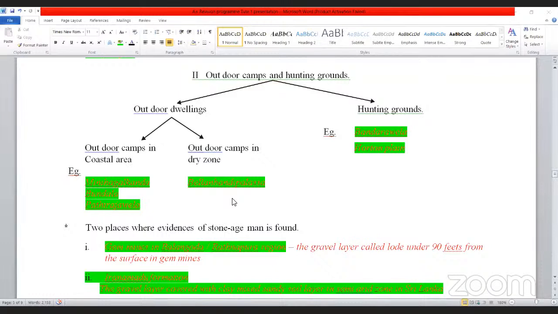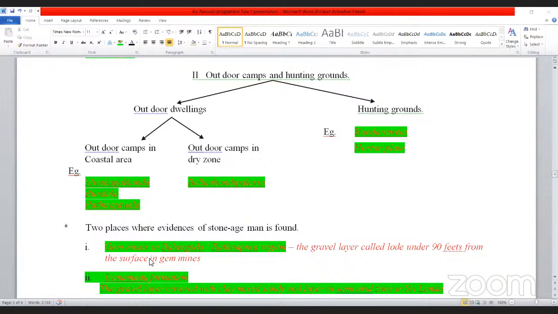I told you that when you dig the ground about 90 feet from the surface, you will find a gravel layer. That is known as the gem mines in the Ratnapura region. Even the gems are found in that layer. That is the layer where we normally find evidence of the Stone Age.